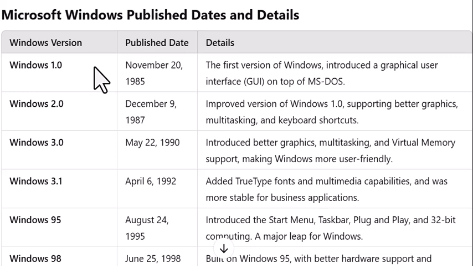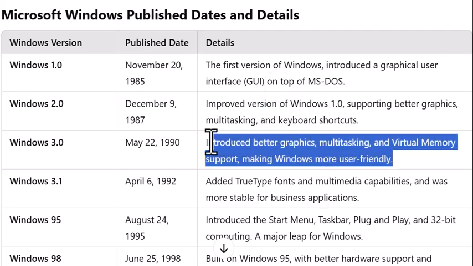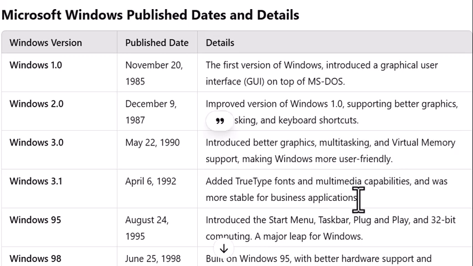Windows 1.0, November 20th, 1985, the first version of Windows, introduced a graphical user interface, GUI, on top of MS-DOS. Windows 2.0, 1987, an improved version of Windows 1.0, supporting better graphics, multitasking and keyboard shortcuts. Windows 3, May 22nd, 1990, introduced better graphics, multitasking and virtual memory support, making Windows more user-friendly.